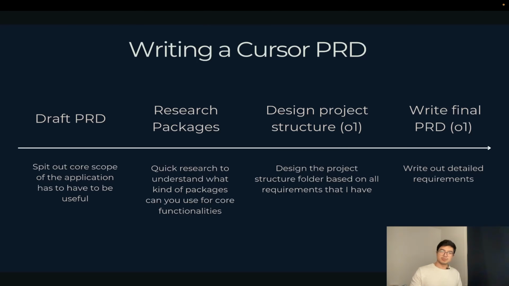So in order to write the process requirement document, first you need to have a draft PRD. So you can go into ChatGPT 4o, tell it what you want to build, and then it will build a kind of scope of the application, right? What the application needs to have to be useful. Then this is optional, but ideally you would do some research and understand what kind of packages you can use to build the core functionalities. And then what we can do is pass that refined version of the PRD, that V2 of the PRD,